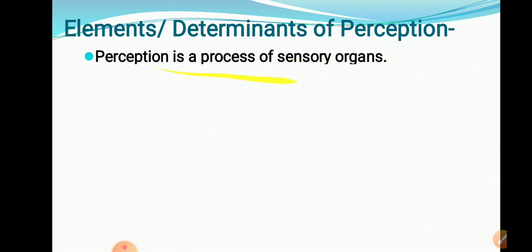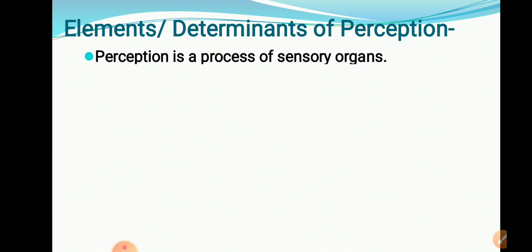Process of sensory organs means whatever sensory organs are present in our body: hearing, seeing, that means nose, eyes, skin, tongue. Okay, so those are the 5 sensory organs present in our body. Through those sensory organs, we are getting the information.